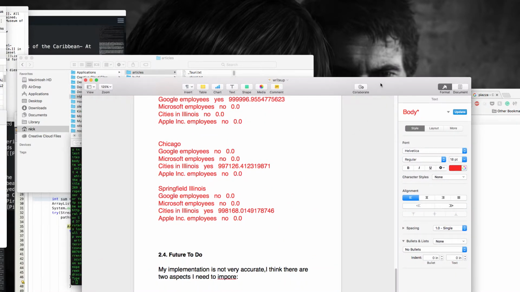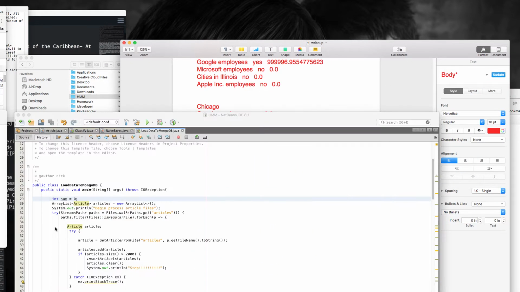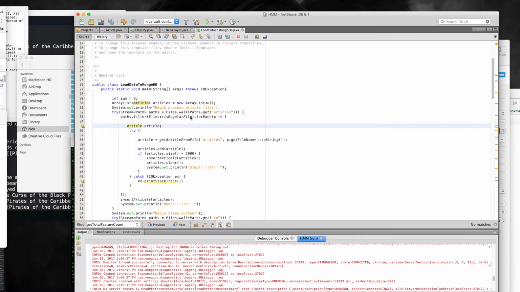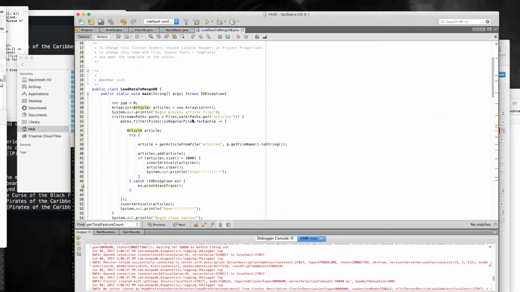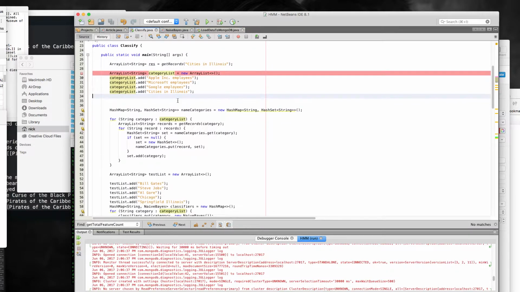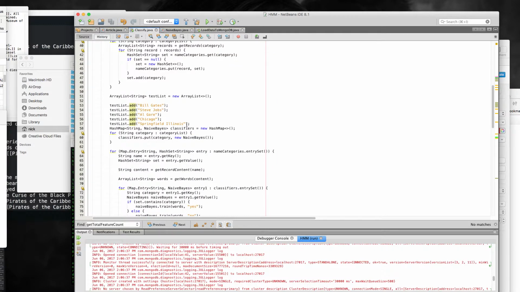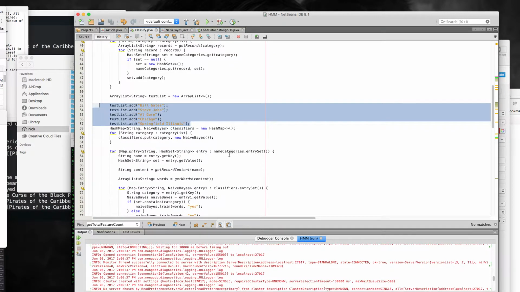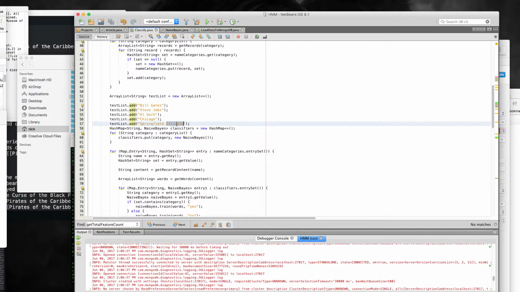Maybe I can show you the code I have written. This is the four categories I'm training, and here is the text list I'm going to predict.